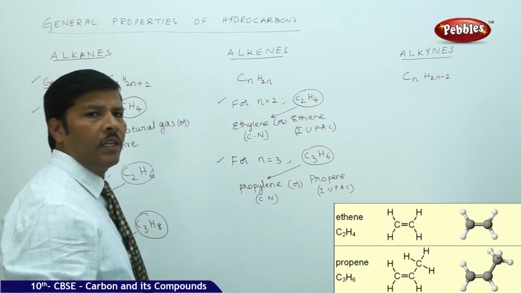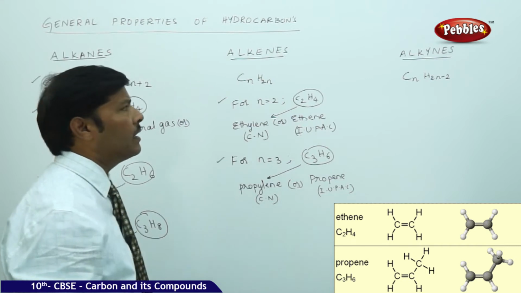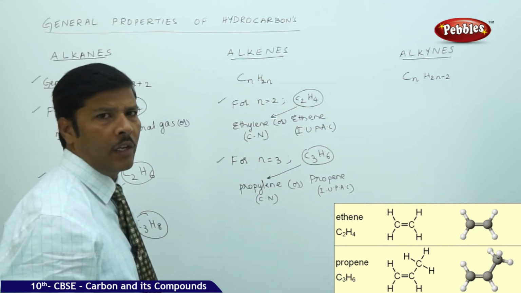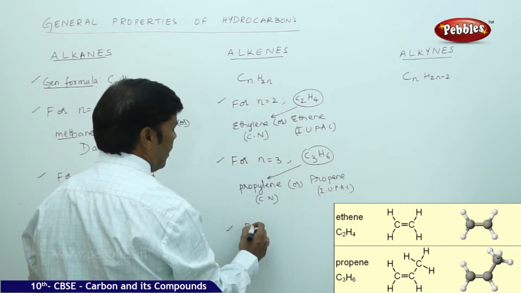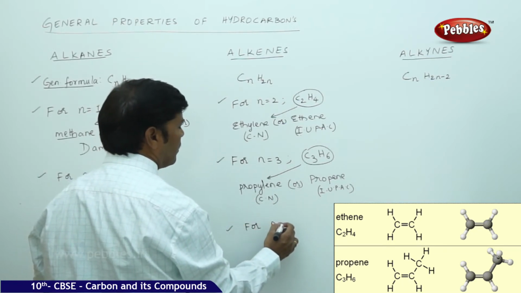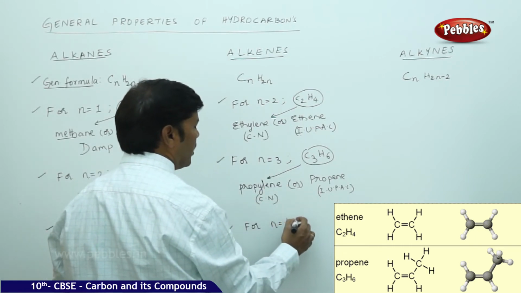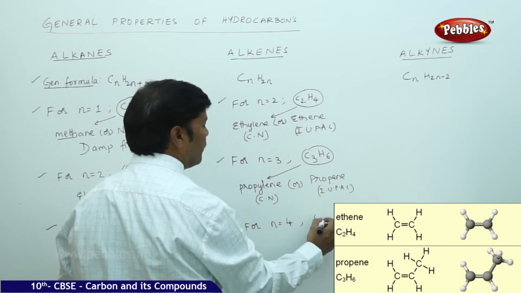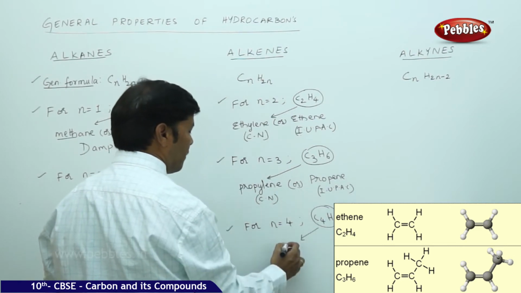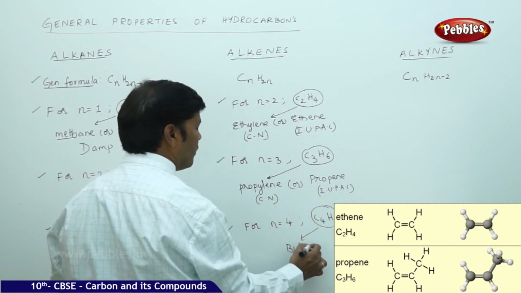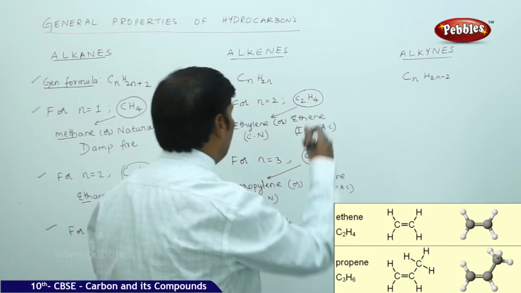It is not a compulsion that every hydrocarbon of alkane and alkyne should have both the names, common names and IUPAC names. Sometimes we can only choose IUPAC names. As the hydrocarbons go higher, the number of carbons is higher, you can only take the IUPAC name into consideration. So for n is equal to 4, you get C4H8. So for C4H8, directly I am writing only the IUPAC name, it is butene. We look into the structural aspects once we complete the alkynes also.